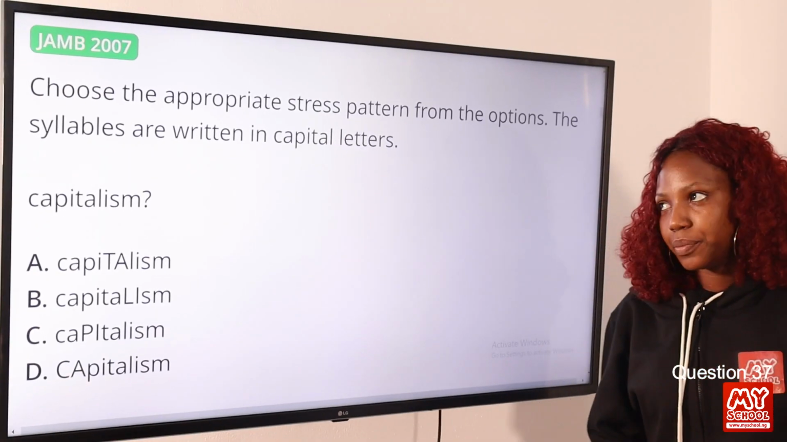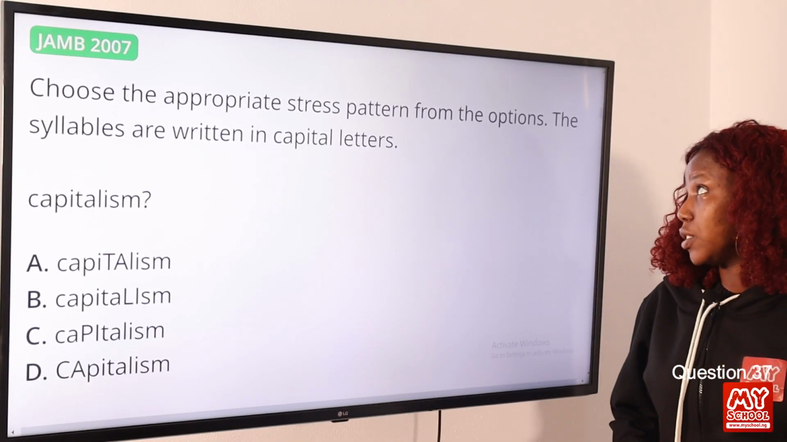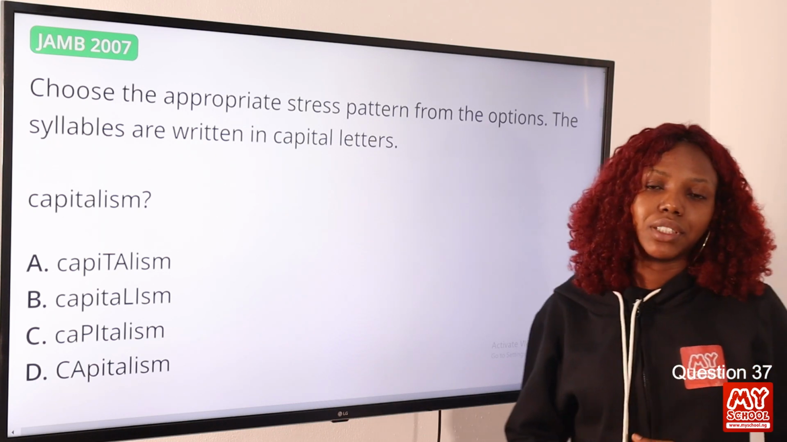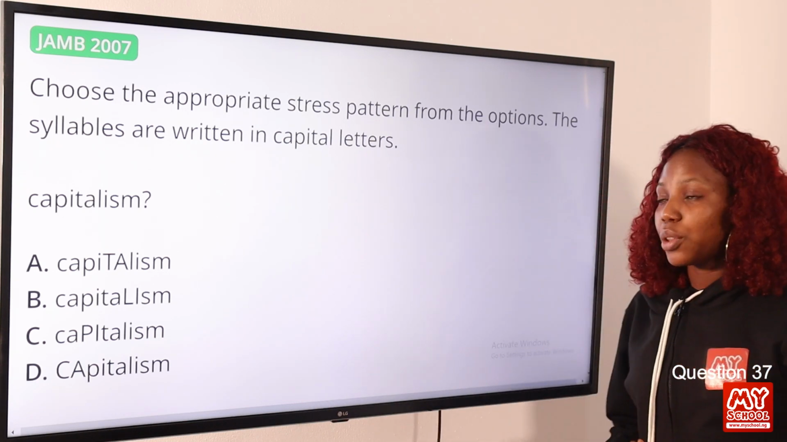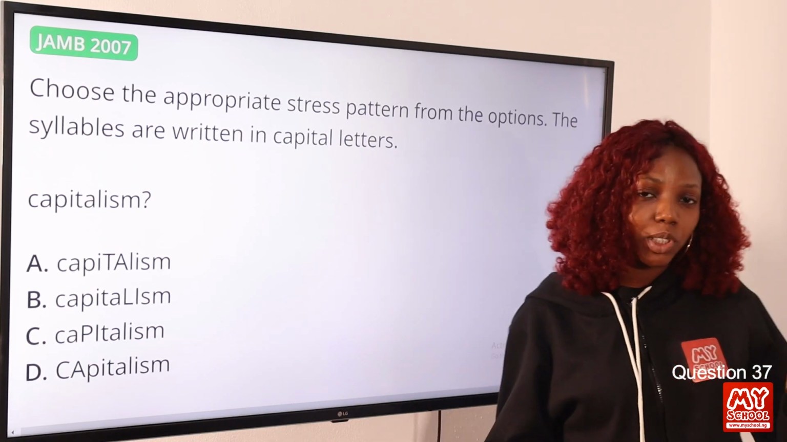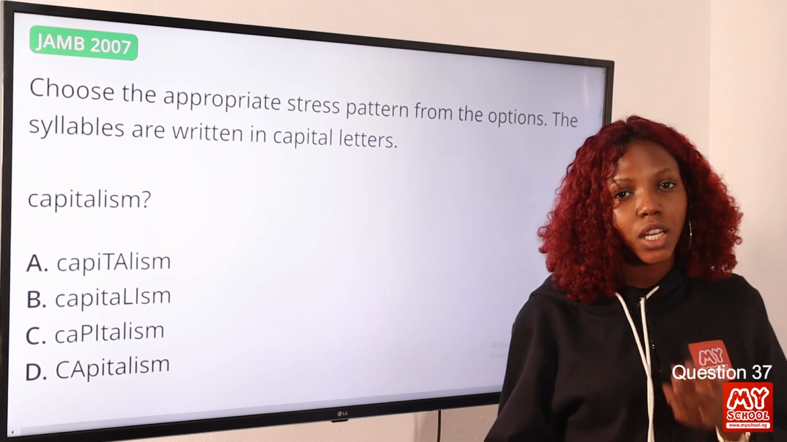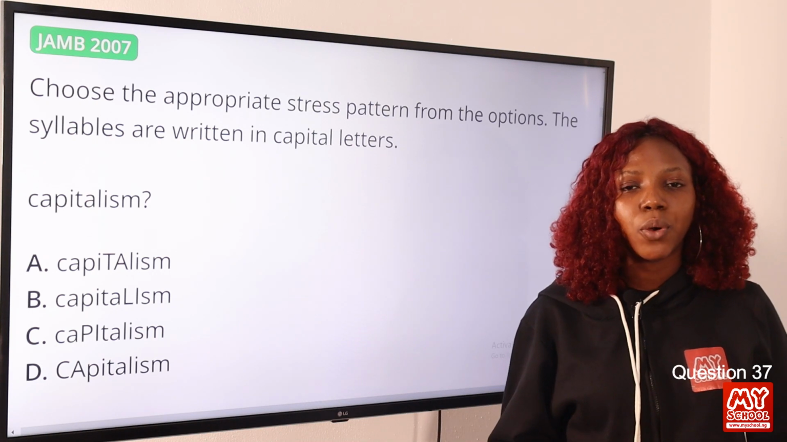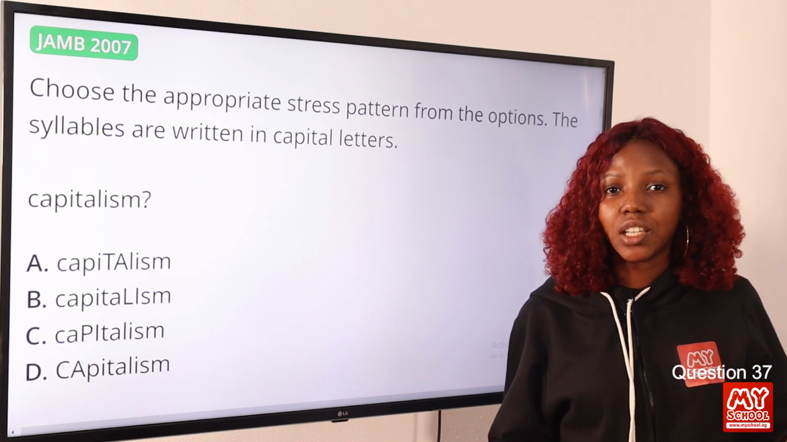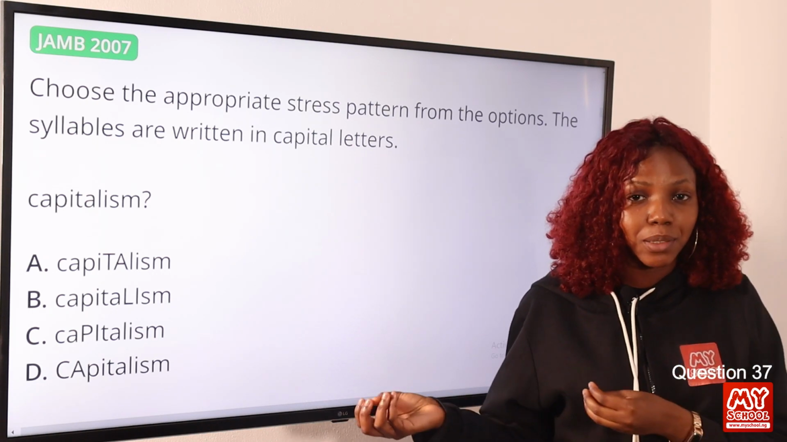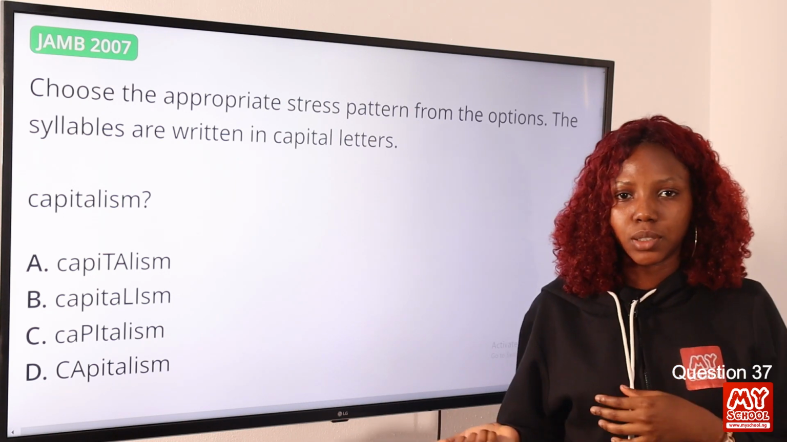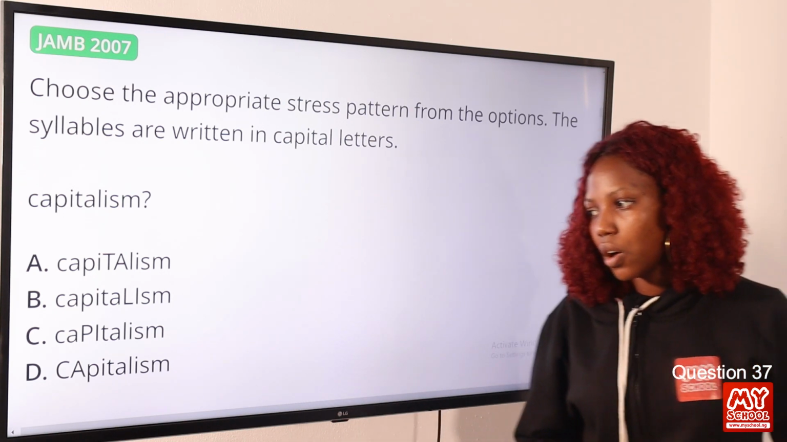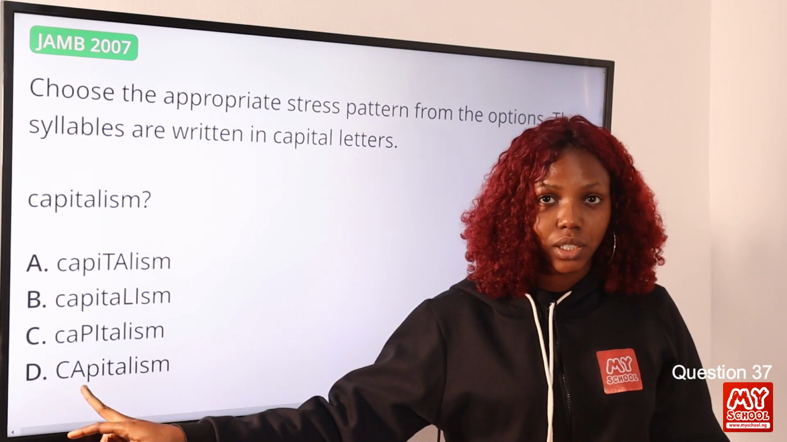Question 37. Choose the appropriate stress pattern from the options. The syllables are written in capital letters. Now, the word is capitalism, and capitalism is gotten from the word capital. Capital is a word that is stressed on the first syllable, and so the stress is retained even with the suffix added, lism. Okay, so we can see the answer here in option D, capitalism.